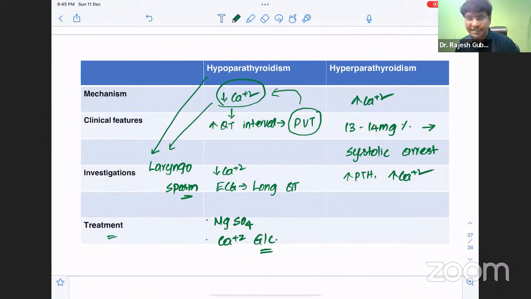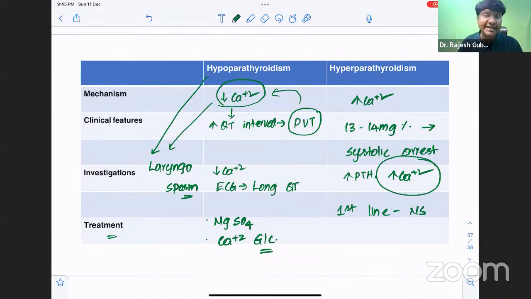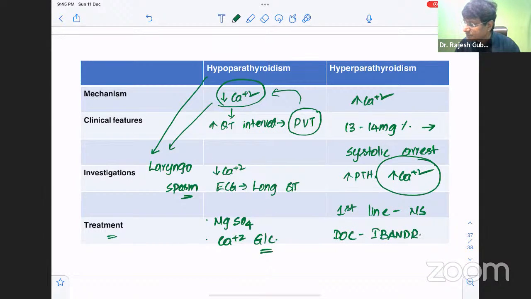And how do you treat these patients? For treating hypercalcemia, the first line treatment you need to give is normal saline, that will cause the dilution effect of the hypercalcemia. And the drug of choice will be bisphosphonate. You can give ibandronate. What will this ibandronate do? That will reduce the calcium resorption from the bone, which is secondary to hyperparathyroidism. Okay, so this is about your endocrine emergencies.